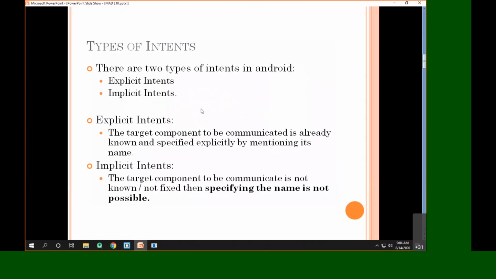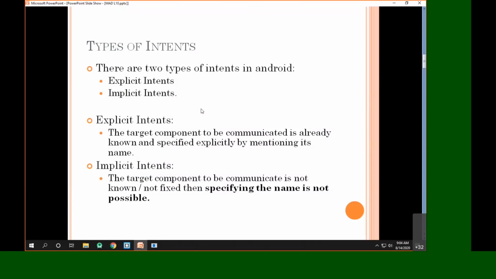Now this is the most important thing that we have to understand. For intents, whenever we create them, there are only two types: one is the explicit intent and the other is the implicit intent.